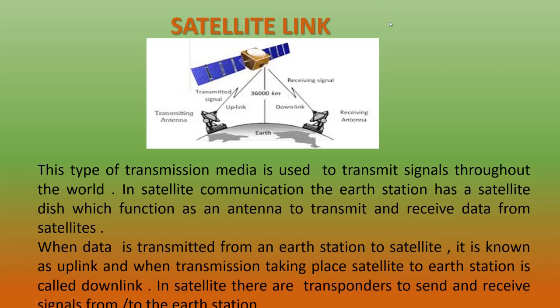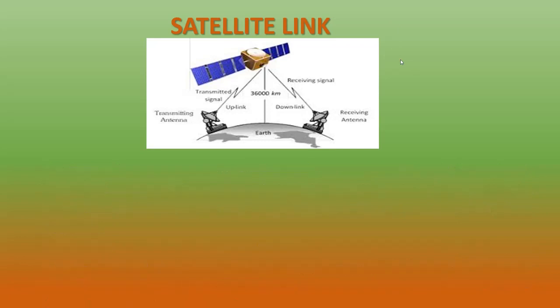In the satellite, there is a transponder to send and receive signals to or from the earth station. From this picture itself you can study everything. Both receiver and sender antennas will be in the earth station. The sender antenna will send the signal to the satellite.